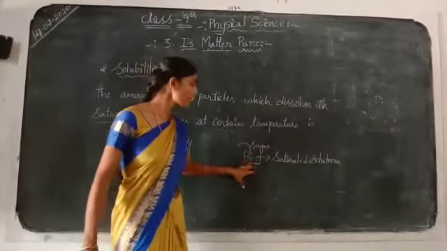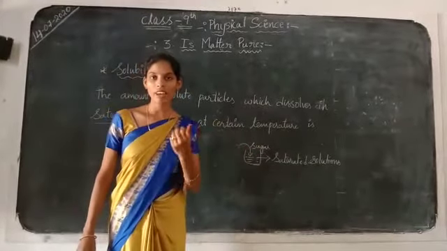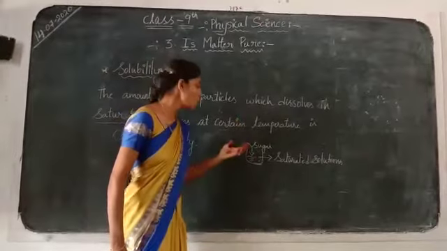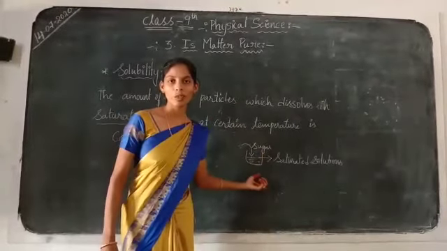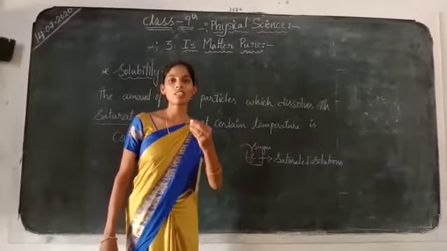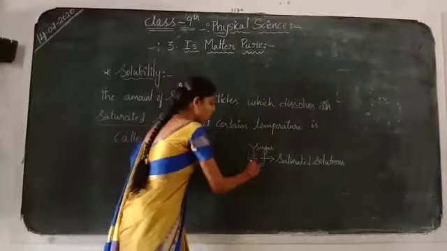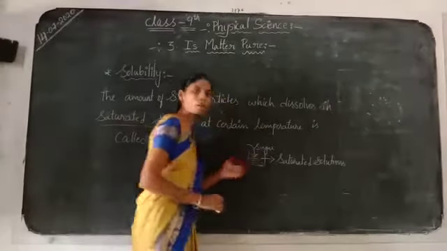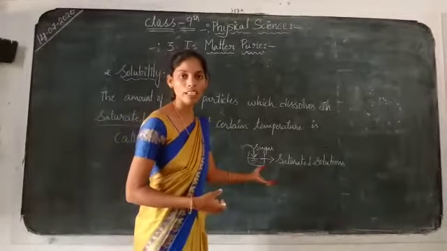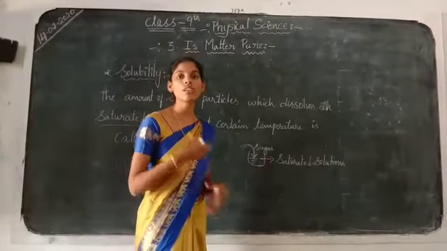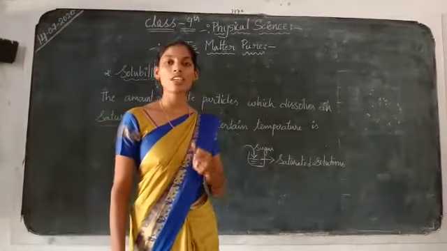So we take normal water at a certain temperature. In the same manner, you now apply some heat to the water, say 5 or 6 degrees more. Then it will require a larger number of sugar crystals to dissolve in the solution. The solvent, the water, can dissolve more sugar crystals. Such types of solutions we call unsaturated solutions.